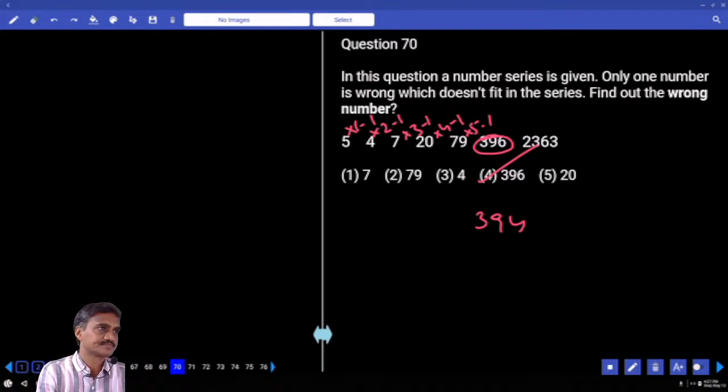Clear? Now this is about the clerk prelim. Then let us start with this PO prelim.